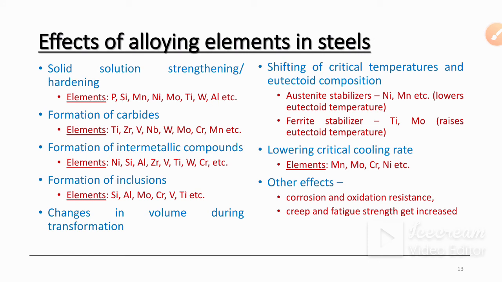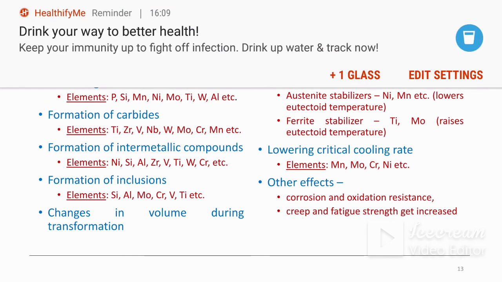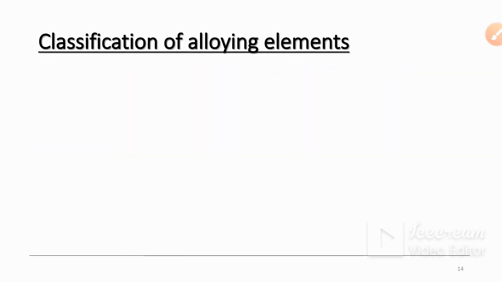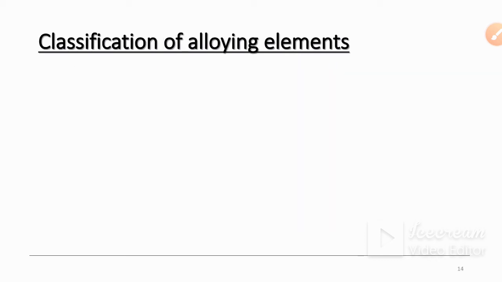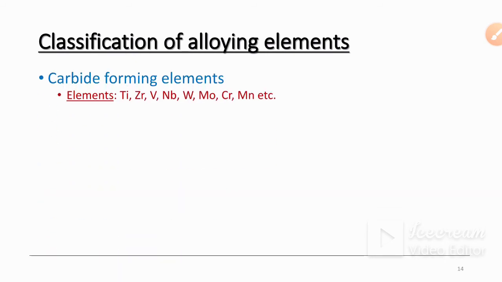Next, for producing other effects, corrosion and oxidation resistance, creep and fatigue strength increase. So these are the alloying elements and their effects on plain carbon steels. Next, classification of alloying elements. Carbide forming elements are titanium, zirconium, vanadium, niobium, tungsten, molybdenum, chromium and manganese.